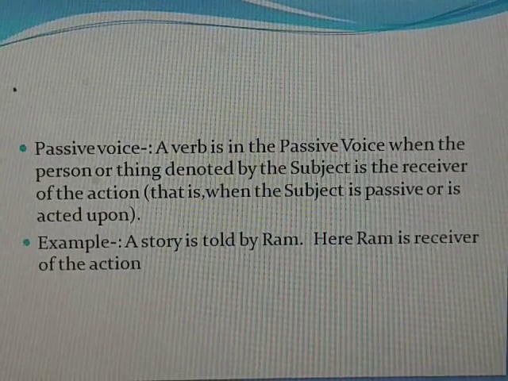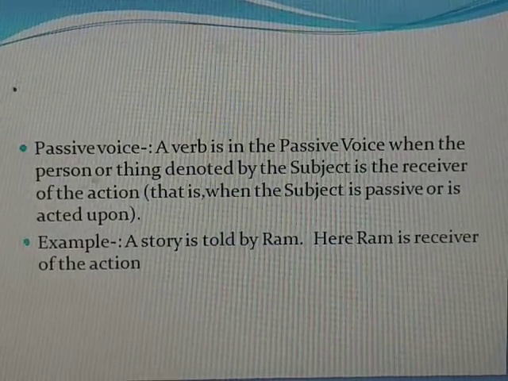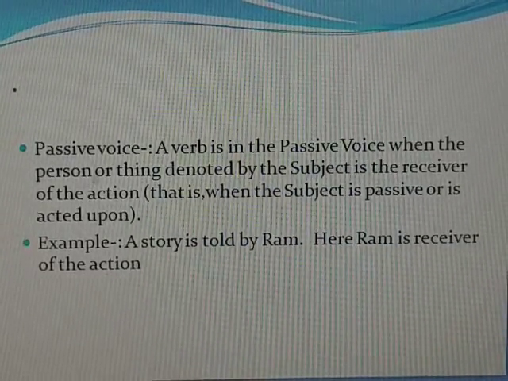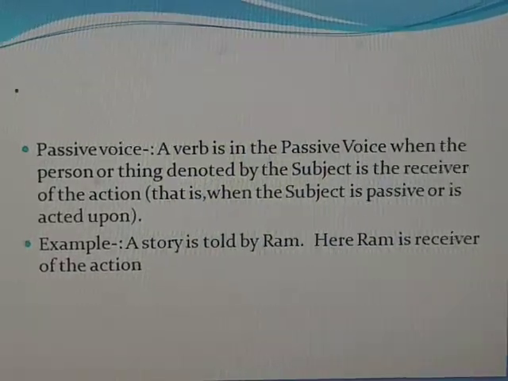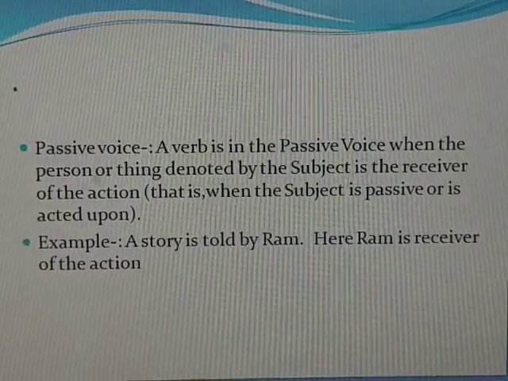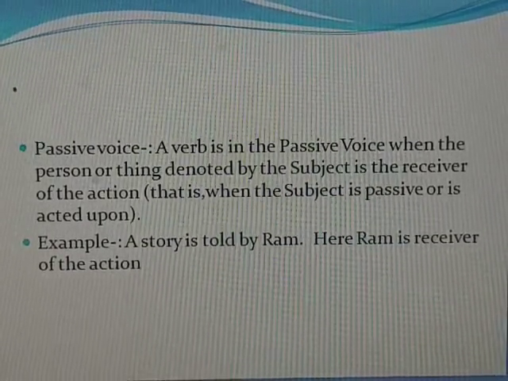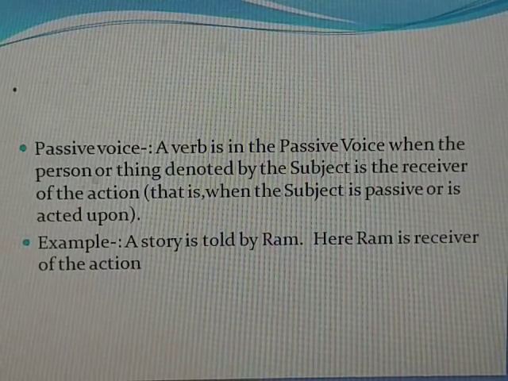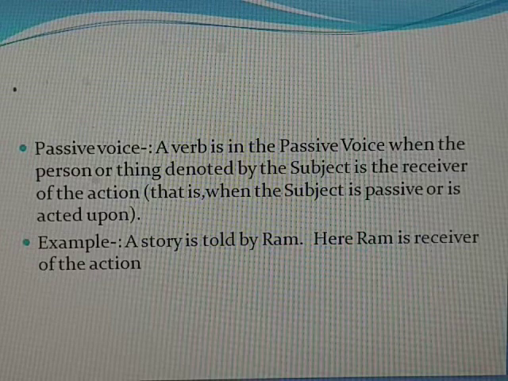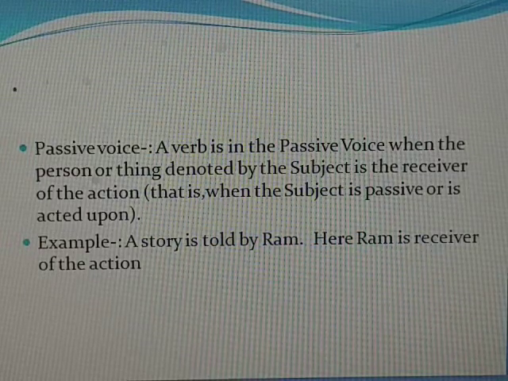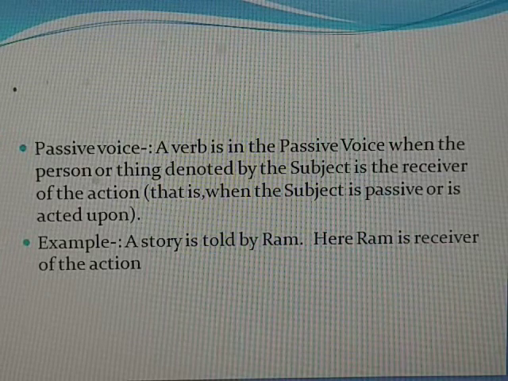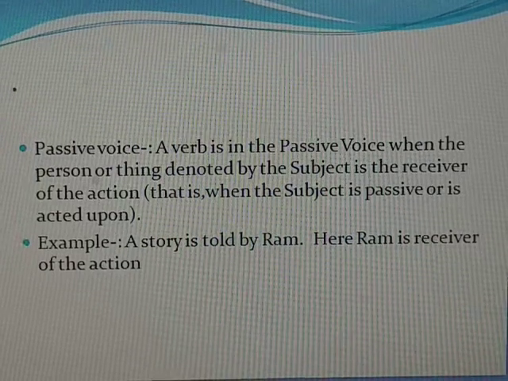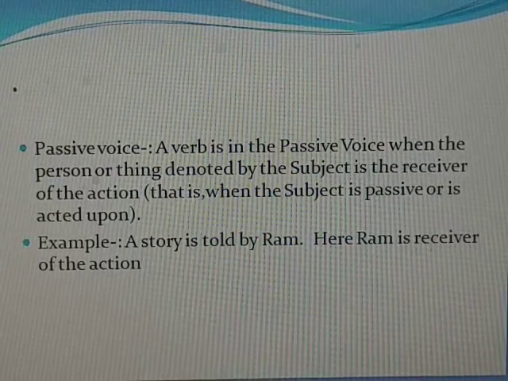Passive voice. A verb is in the passive voice when the person or thing denoted by the subject is the receiver of the action. Then the subject is passive or is acted upon. As I have already told you, Ram tells a story. This is an active sentence because Ram is the doer of the action. Action is tell and object is story. Now, when we say a story is told by Ram, this becomes passive.